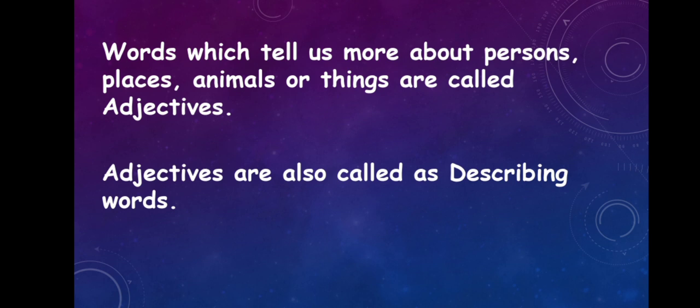Okay, we have already discussed that naming words are nouns, that is, the name of a person, the name of an animal, the name of a place, the name of a thing is a noun. Yes or no? So adjectives tell us more about nouns or naming words.